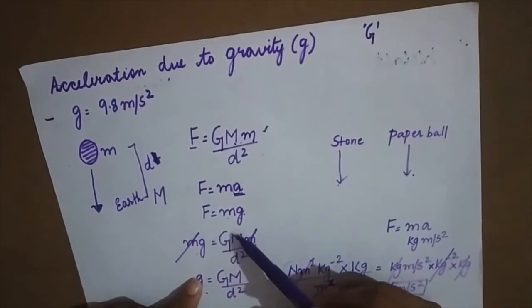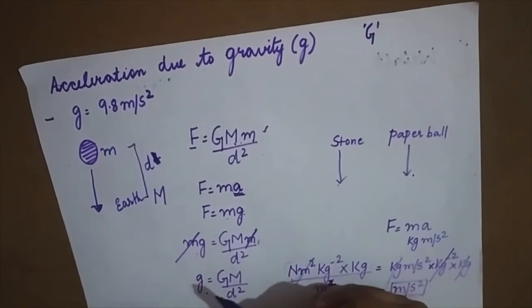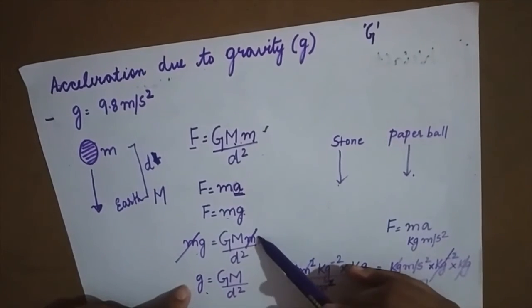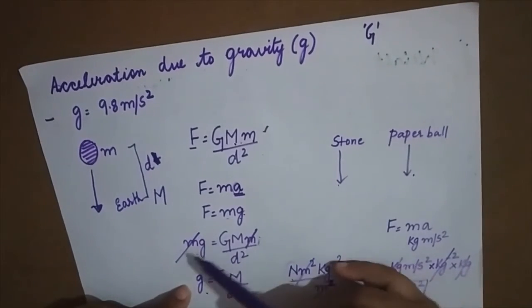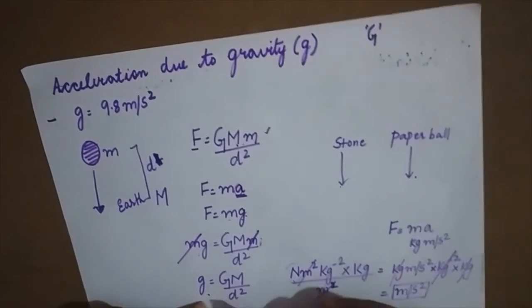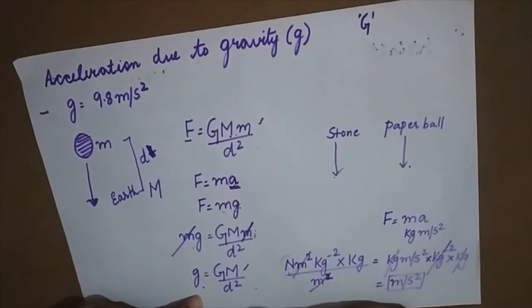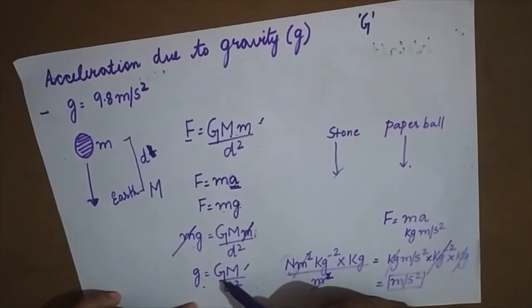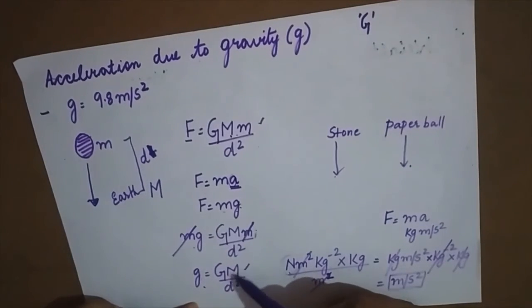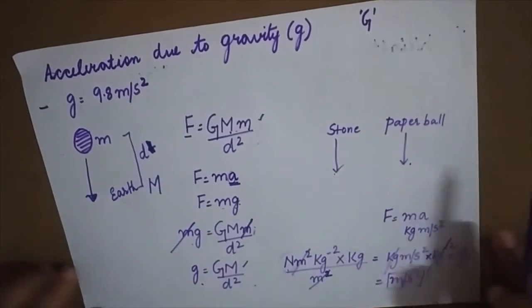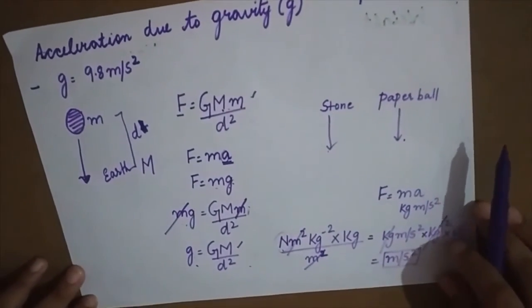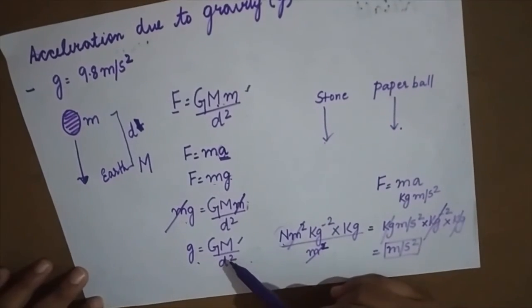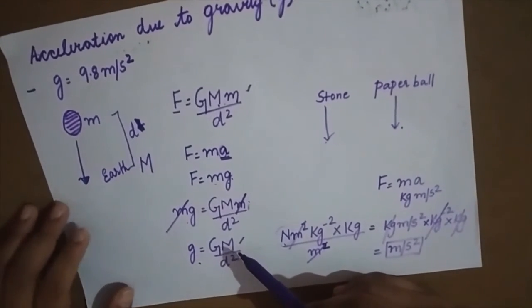Instead of writing F, I write mg is equal to this formula. The common factor small m I can cancel out. I am left with g, acceleration due to gravity, is equal to the universal gravitational constant G times the mass of the earth divided by distance square. By looking at this formula, what we can understand is that acceleration due to gravity is not dependent upon the mass of the object.